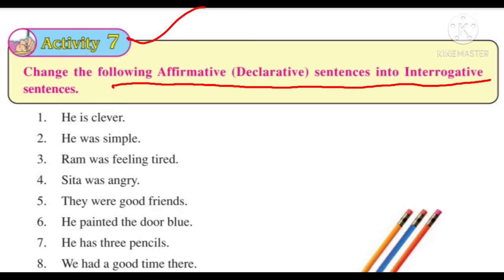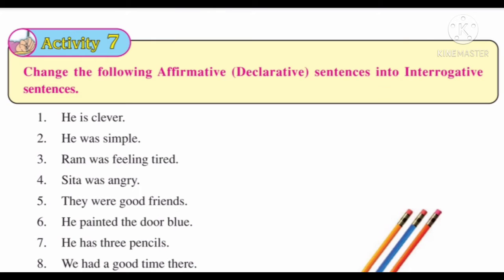So the very first sentence which we have to change into interrogative sentence, that is he is clever, वह चालाक है. तो बेटा हम इसको चेंज करेंगे इंटेरोगेटिव में.